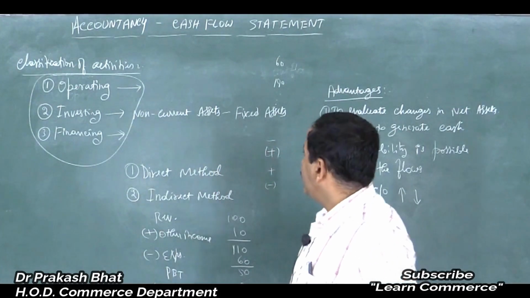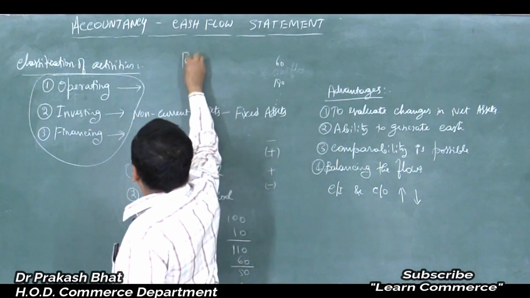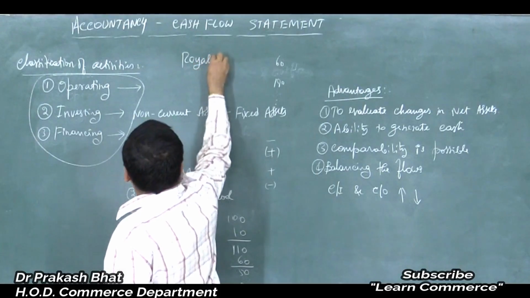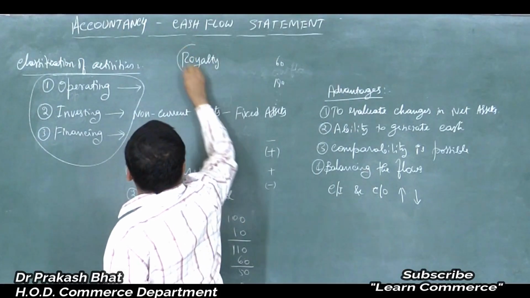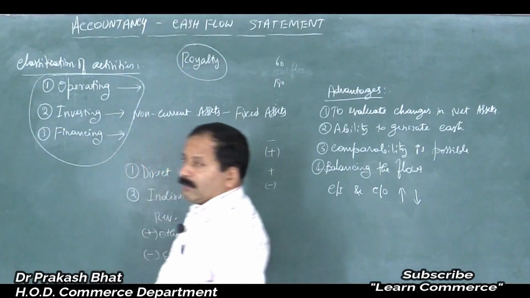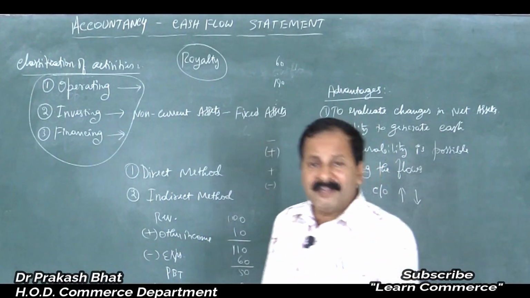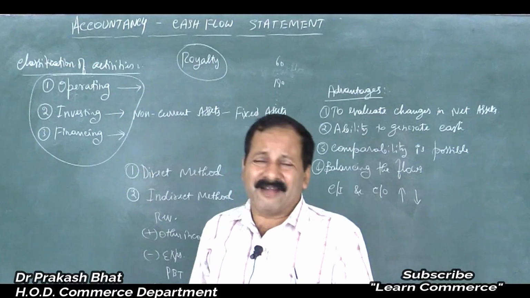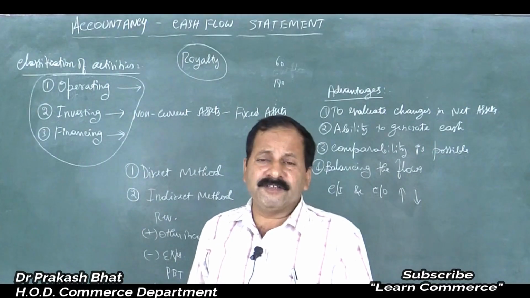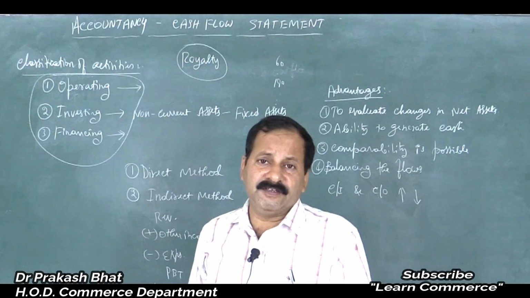What do you mean by royalty? We will come across the royalty account also when you reach degree classes. But for the time being, what is royalty? Royalty is like a rent paid by the person who hires, isn't it?